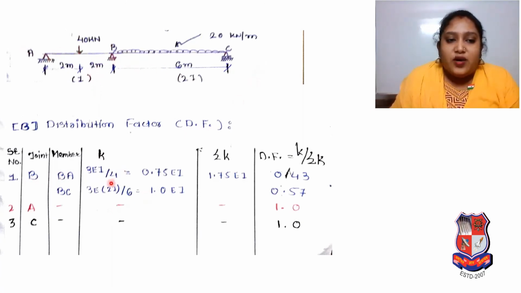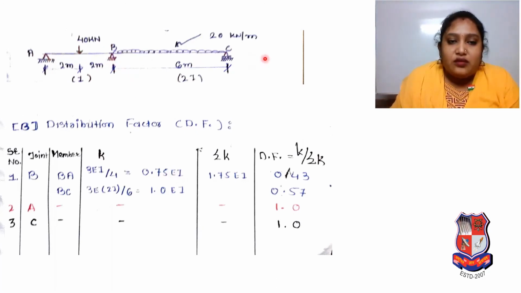As per the stiffness we discussed, our stiffness for the BA portion will be 3EI by L. This L is 4 meter. So 3EI by L means 3EI by 4 for BA. So 3 by 4 is equal to 0.75. So we will get stiffness K for member BA at joint B as 0.75 EI.